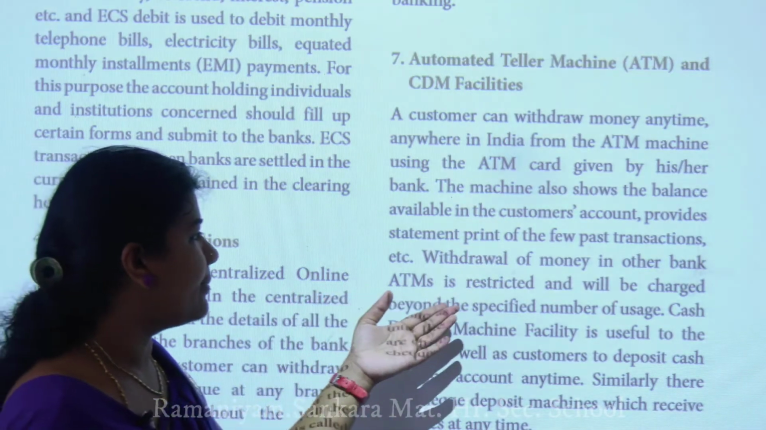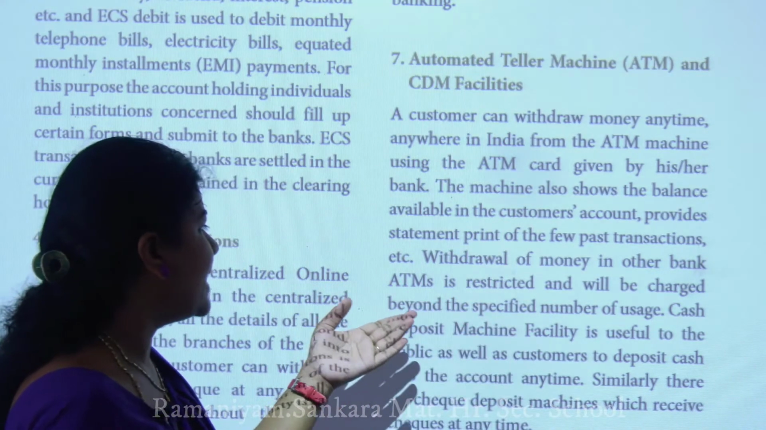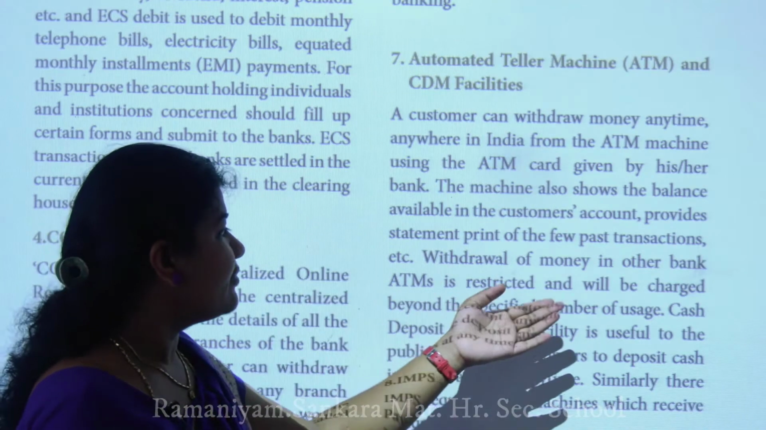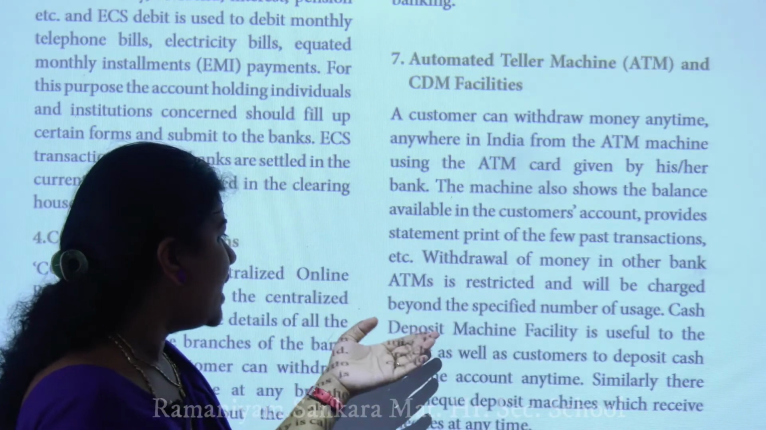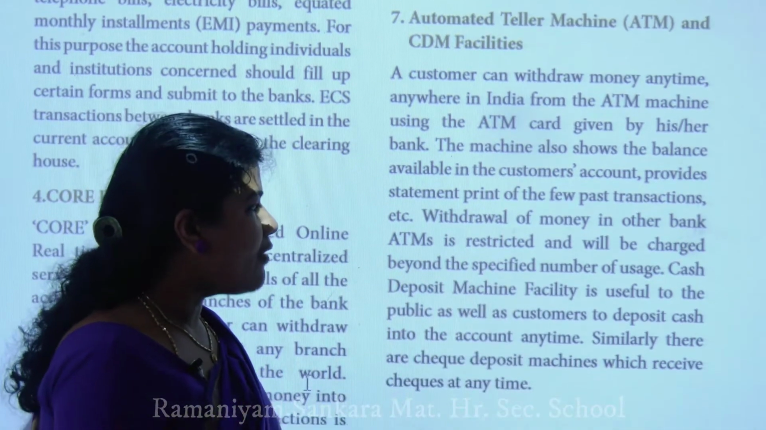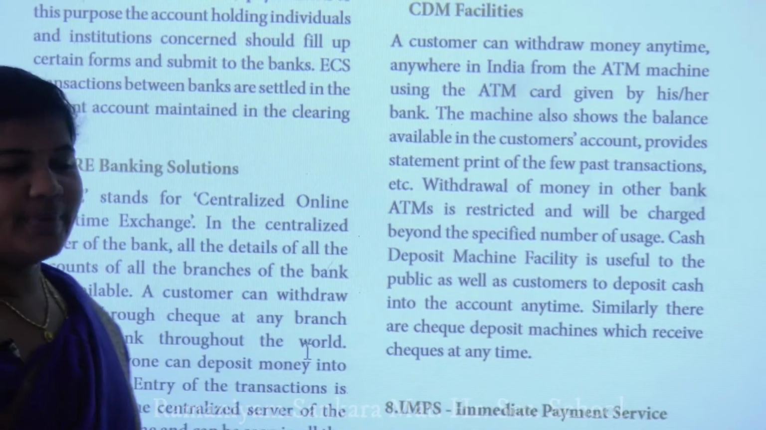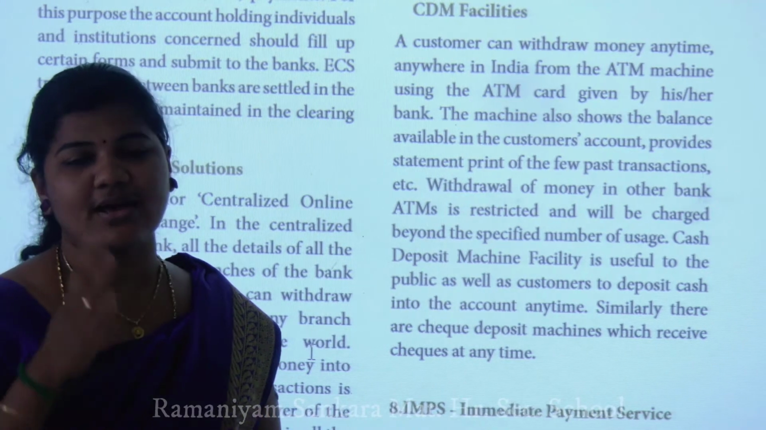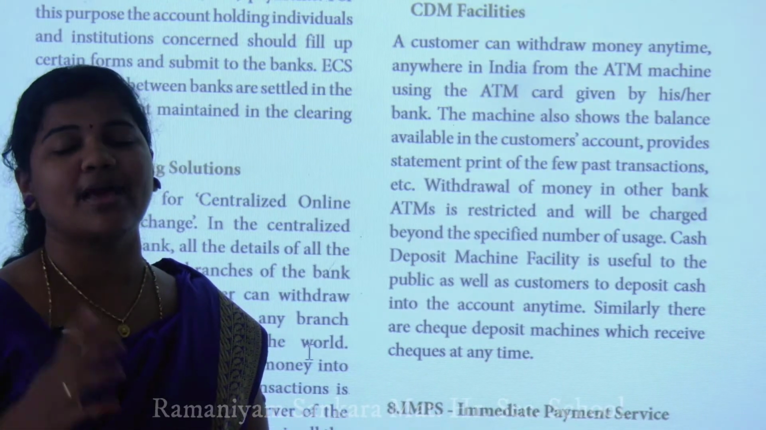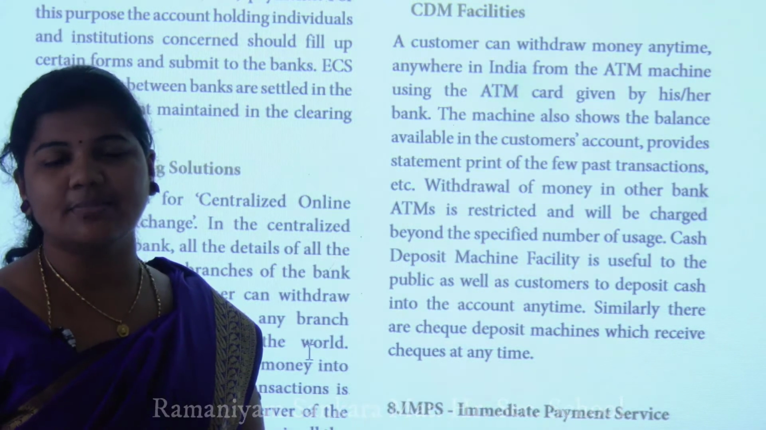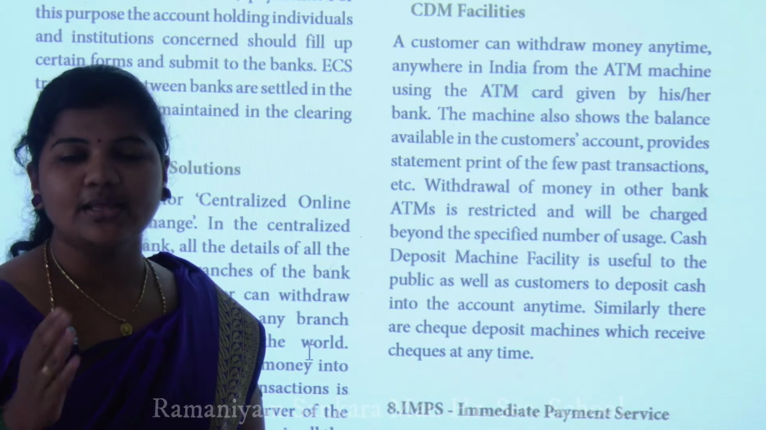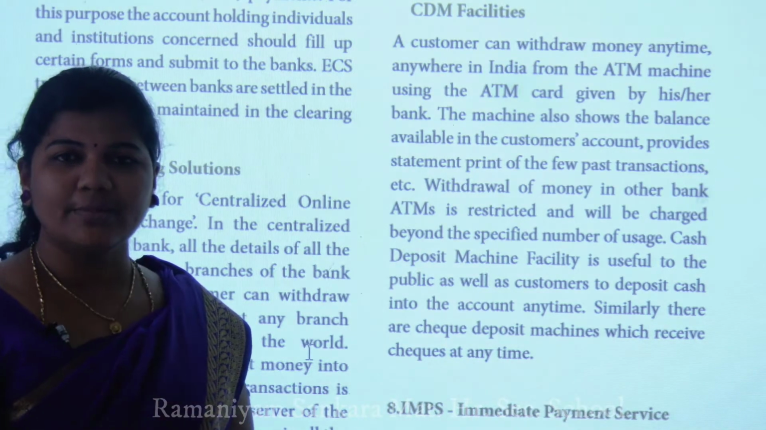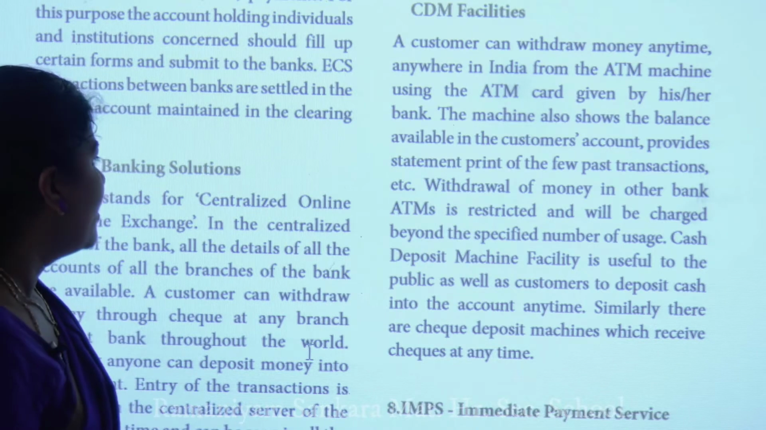Withdrawal of money at another bank's ATM is restricted and will be charged beyond a specified number of uses. You have to use the PIN; that depends upon the bank. Some banks have 4-digit PIN numbers, some banks have 6-digit PIN numbers. So like that you have to use the PIN number and get some amount from the ATM.